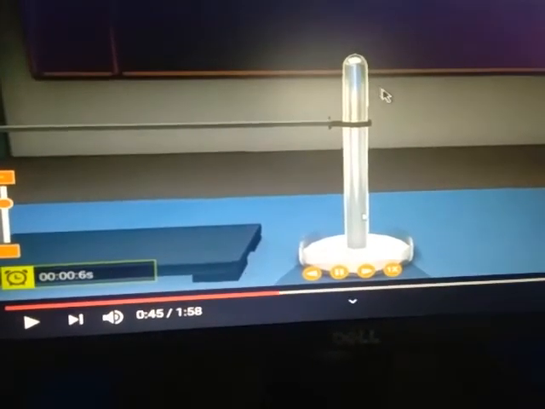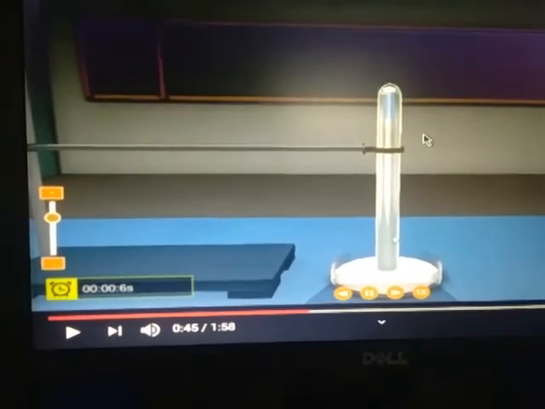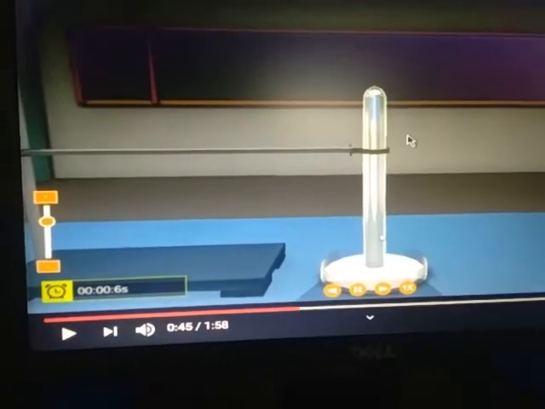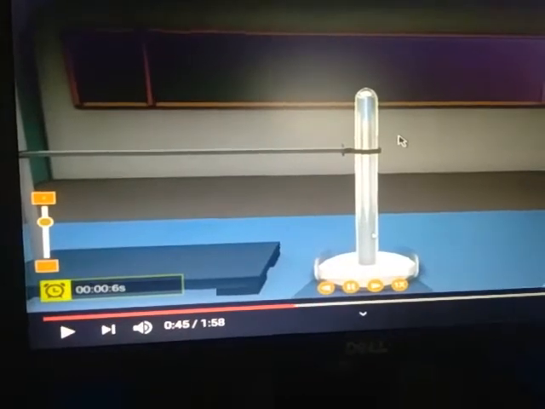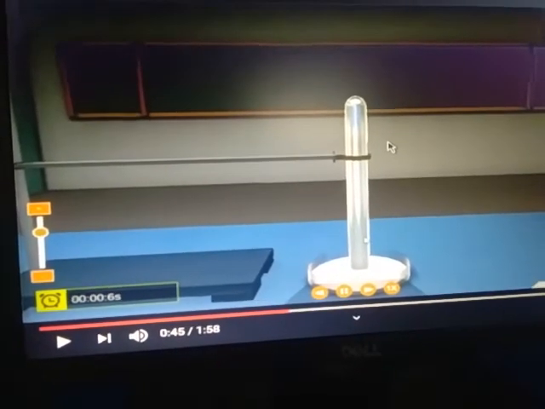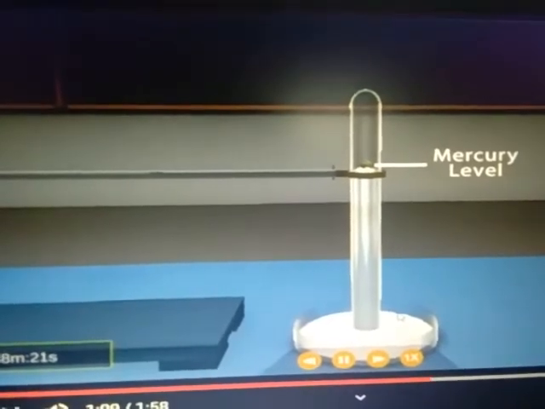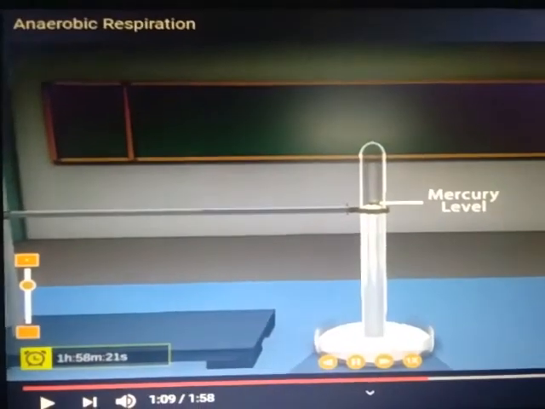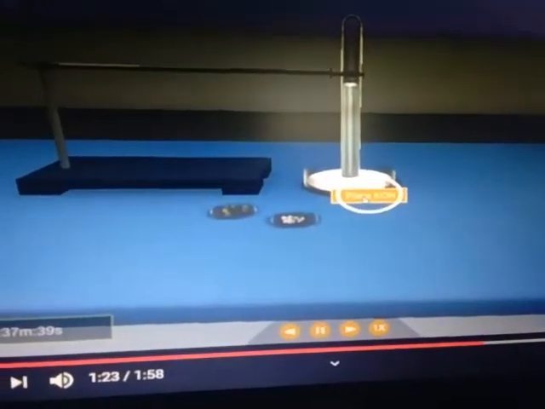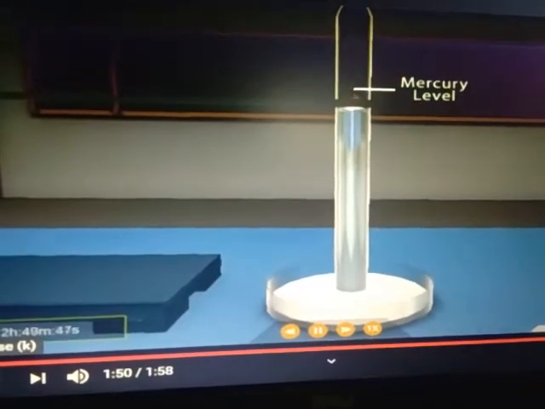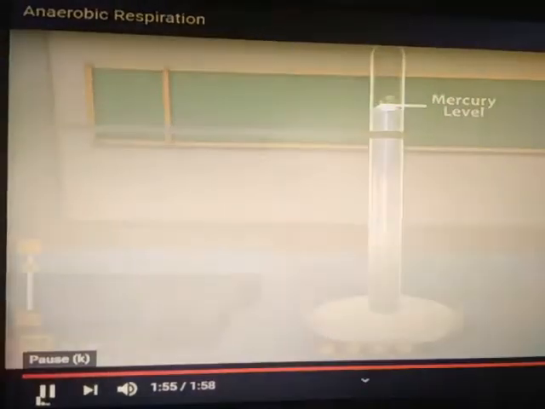This proves that in anaerobic respiration, formation of alcohol and carbon dioxide will take place. That's why the level of mercury increases. Here is KOH. Here is represented the increasing level of mercury during the respiration process that we can watch here.